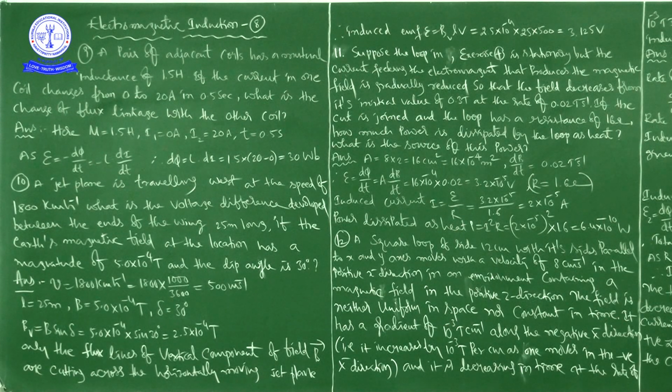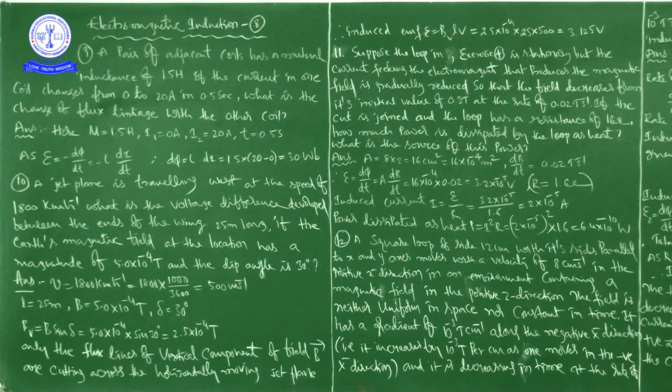It has a gradient of 10 to the power of minus 3 Tesla per centimeter.